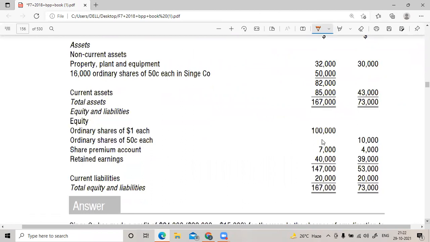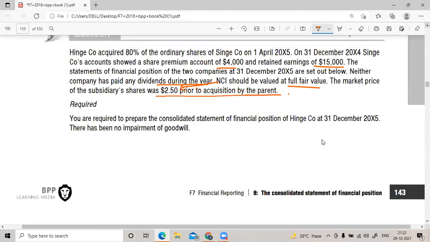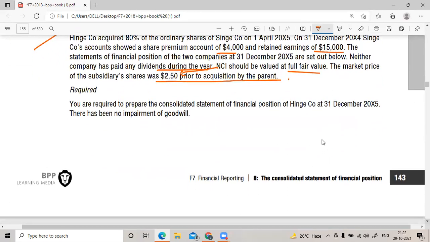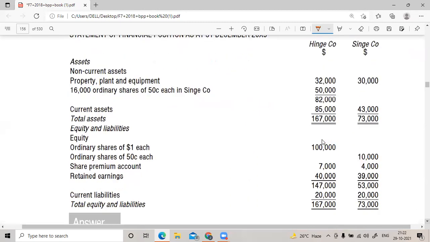This is the balance sheet. So I think almost all of you have taken notice of this. Shall I just scroll down? Yes, sir. Now you can start doing the question.